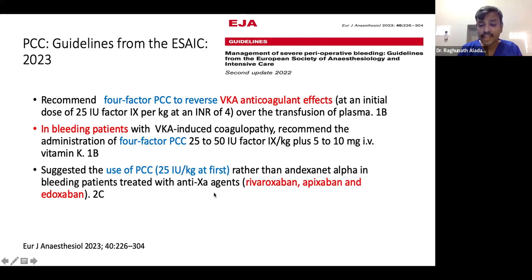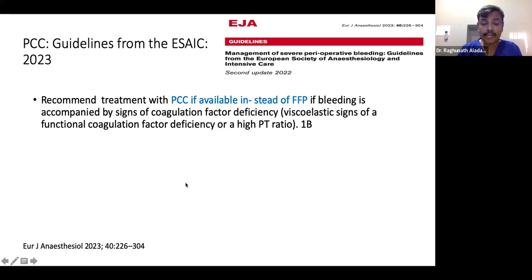What about newer oral anticoagulants like rivaroxaban, apixaban, and edoxaban, which are anti-Xa agents, as they inhibit factor 10? It is suggested to use PCC 25 international units per kg first, rather than andexanet alfa, in a bleeding patient on anti-Xa agents. So even for oral anticoagulants, we can use this medicine. That is very interesting actually. I recommend treatment with PCC, if available, instead of FFP when bleeding is accompanied by signs of coagulation factor deficiency, like viscoelastic signs of functional coagulation factor deficiency or a high PT ratio.